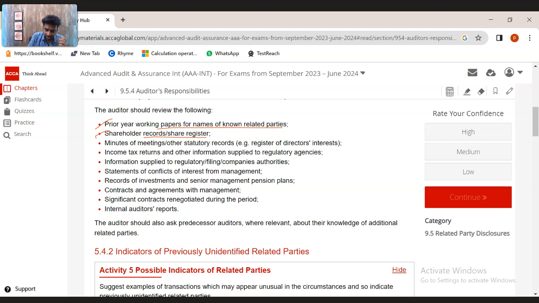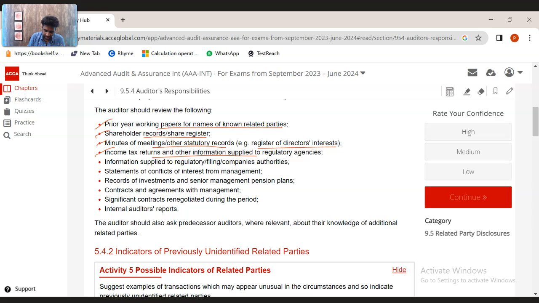Shareholders, records and share register. Have there been changes in the shareholders? Like old shareholders have sold their shares to a new shareholder, then they could be a related party. Look at the minutes of the meeting and statutory records, which will record the directors' names, directors' details, etc., and approval of directors, etc. Income tax transactions and other information supplied for regulators, which would contain these related party disclosures